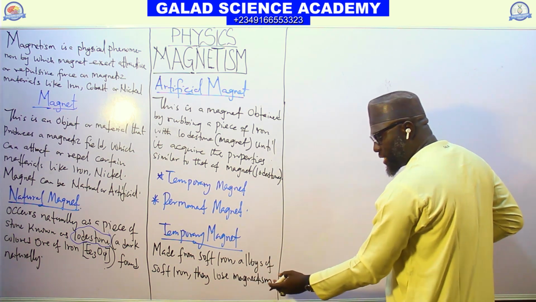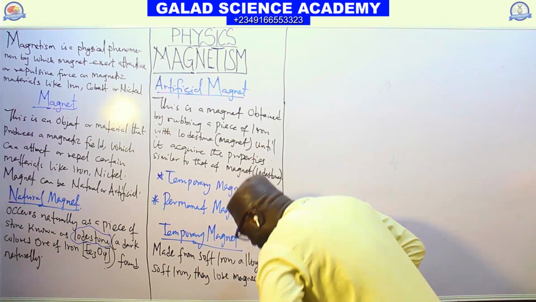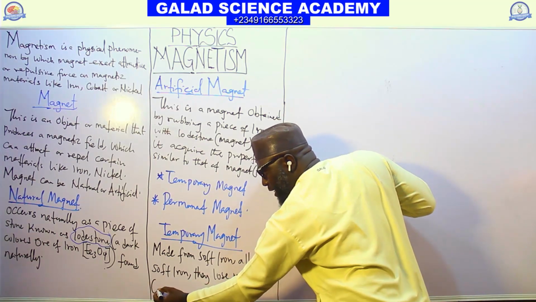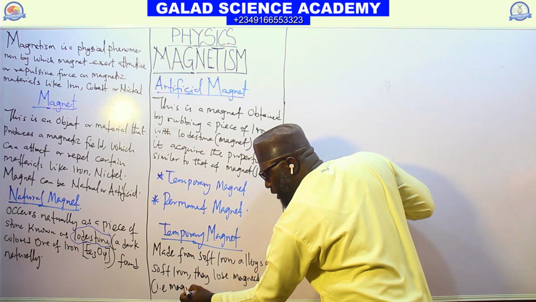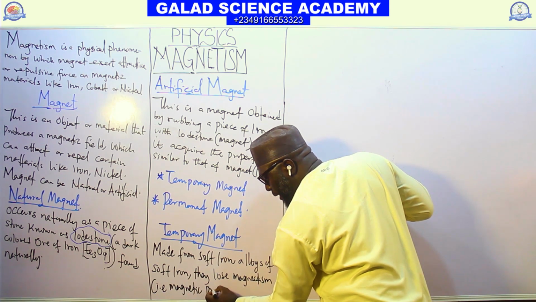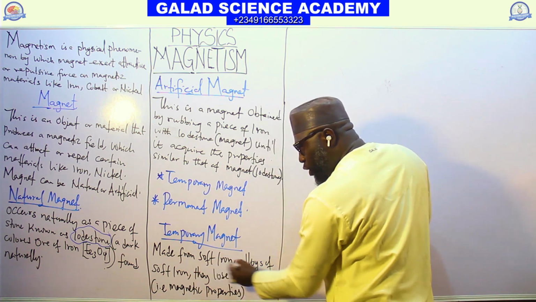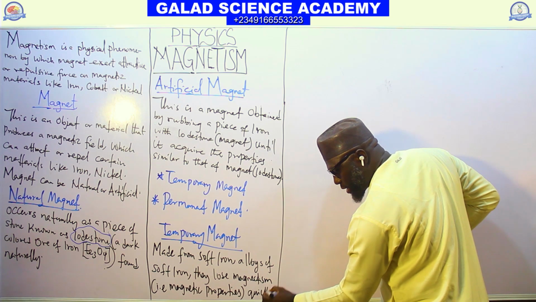They lose magnetism. This magnetism is magnetic property. Let me write it. They lose magnetism, open bracket, that is magnetic property, quickly.